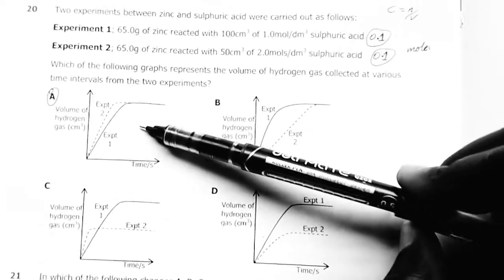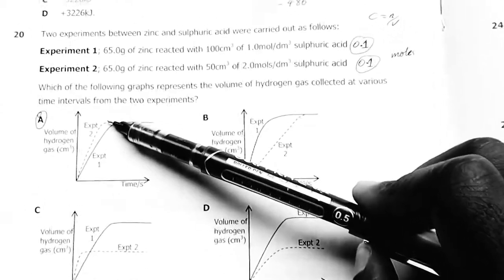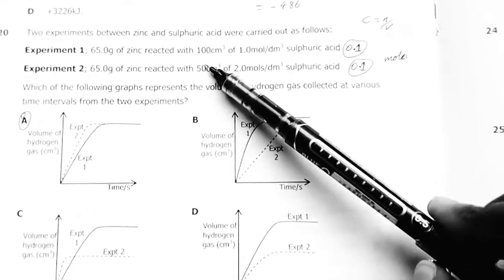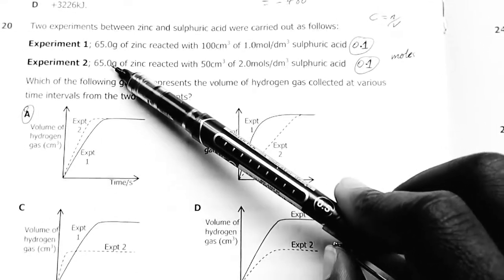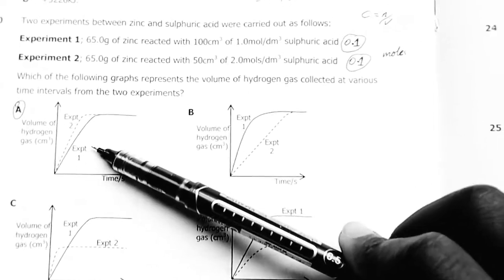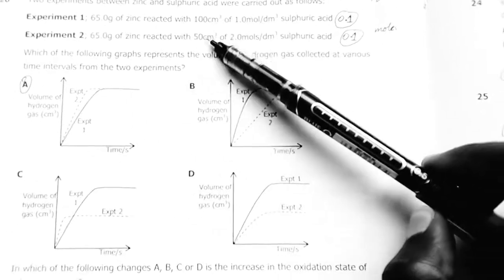For experiment 2, the volume will be the same as experiment 1, but the reaction in experiment 2 will be faster because of the concentrations. Smaller volume, then you place this much zinc, therefore the reaction will be quicker. Experiment 1 will reach its maximum volume a little bit later because of the difference in concentration.